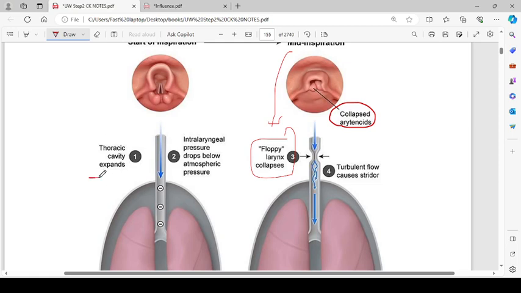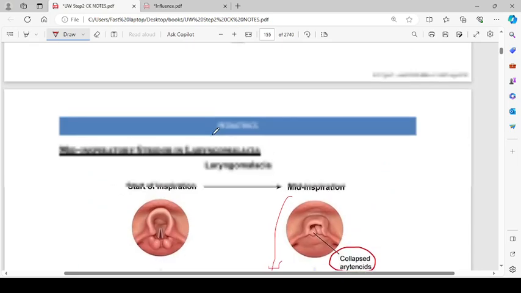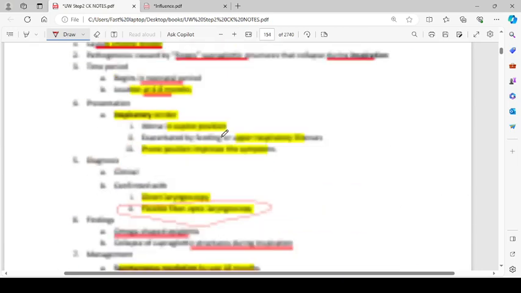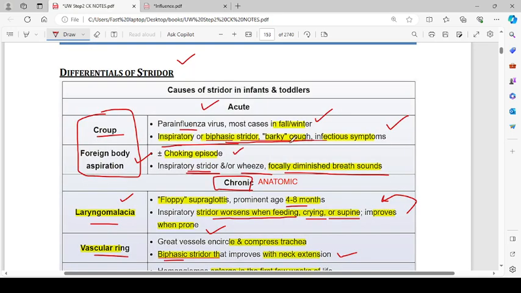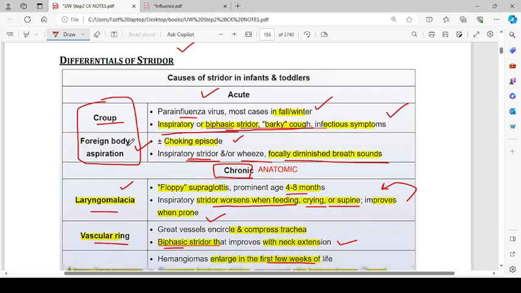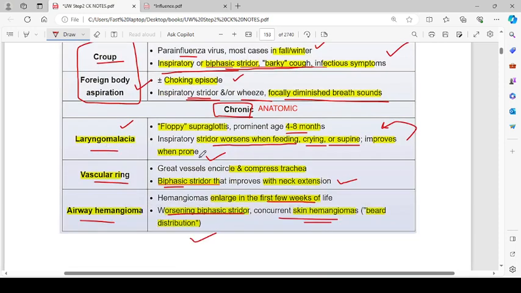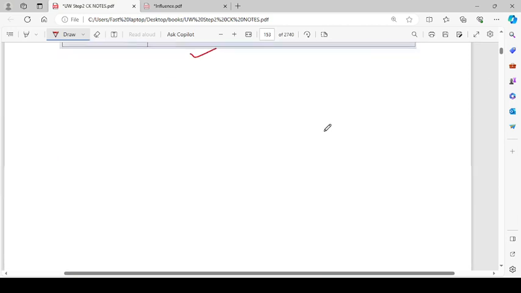So this is the thoracic cavity. When it expands, intralaryngeal pressure drops below the atmospheric pressure. The floppy larynx collapses, and turbulent flow will cause inspiratory stridor. They can be biphasic stridors as well, but mostly they are inspiratory stridor, as we saw in this table. They were saying that it is mostly inspiratory stridor, but biphasic. No, I'm sorry, that was croup. For laryngomalacia, we always have inspiratory stridor. Okay, now let's move forward.